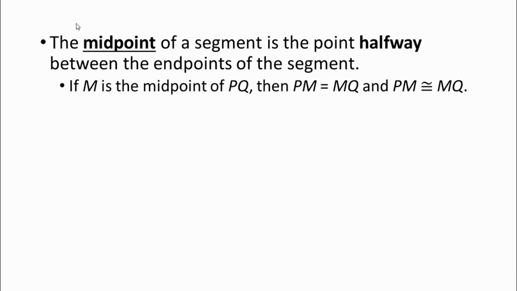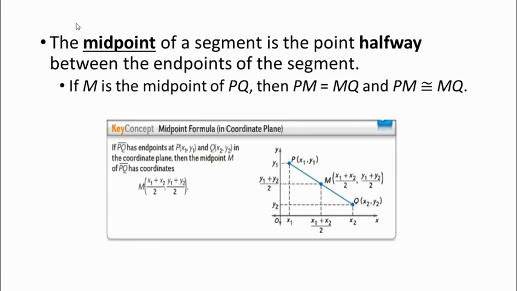So there's this definition here. If M is the midpoint of PQ, then PM equals MQ, and PM is congruent to MQ. So M is halfway in between P and Q, so this segment PM is congruent to MQ. And you would find it with this formula here.